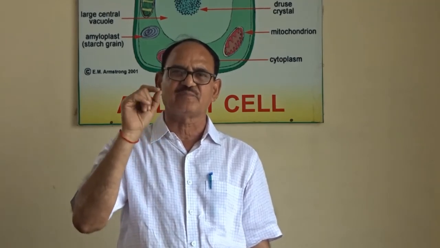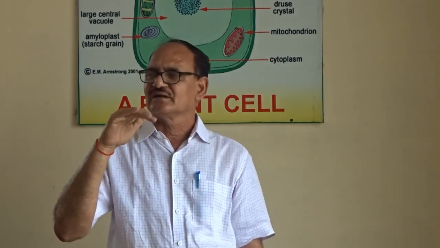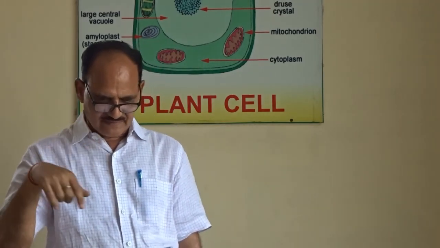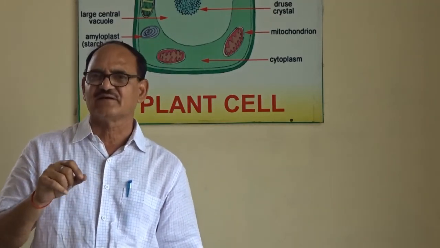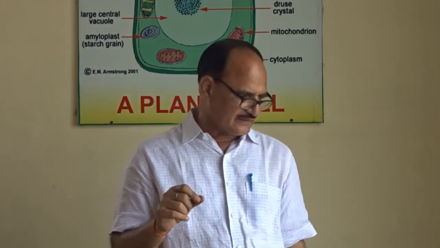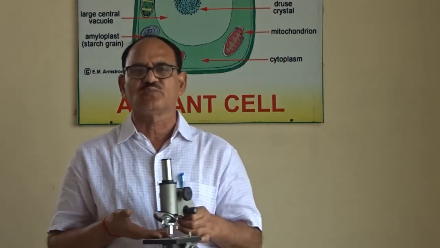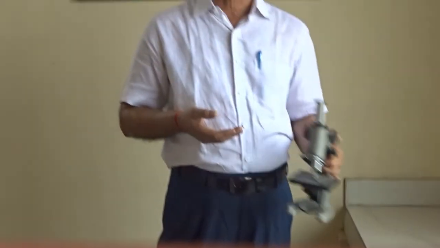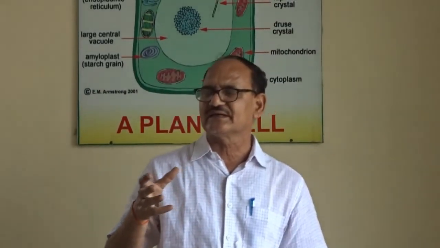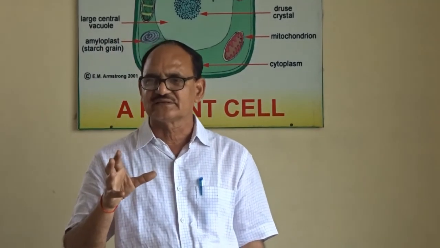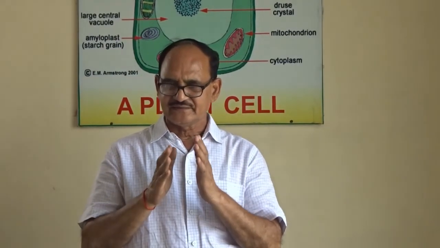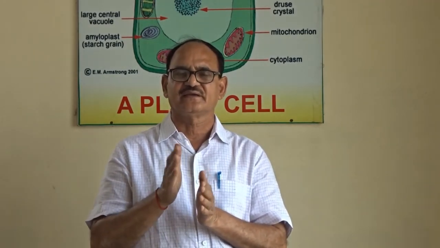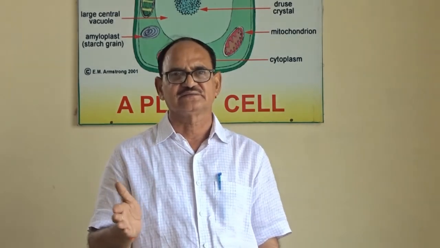You can put it on a slide, add one drop of glycerine, cover it with a glass cover slip, then put it under the microscope and observe. Then you can have a clear idea about the cell and how cells are joined together, forming a cellular body. That's all for today.